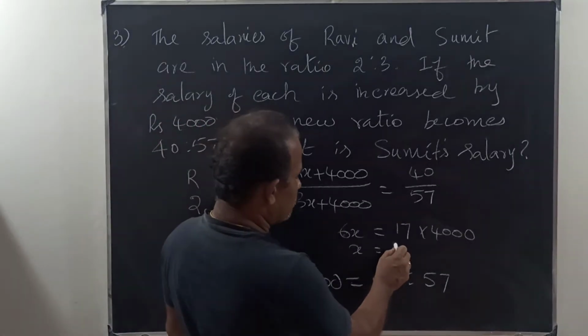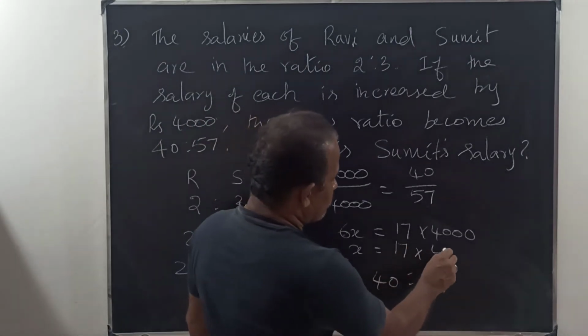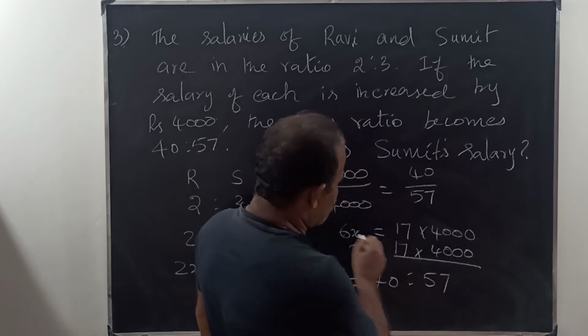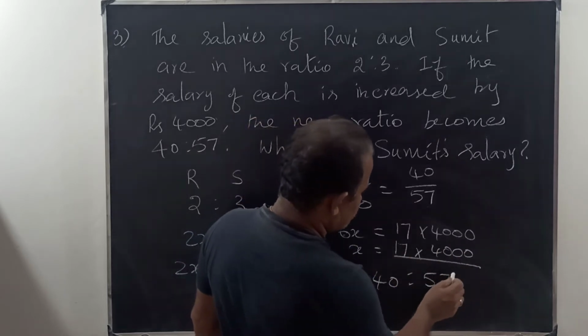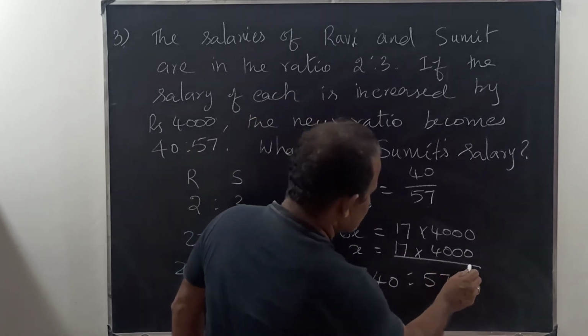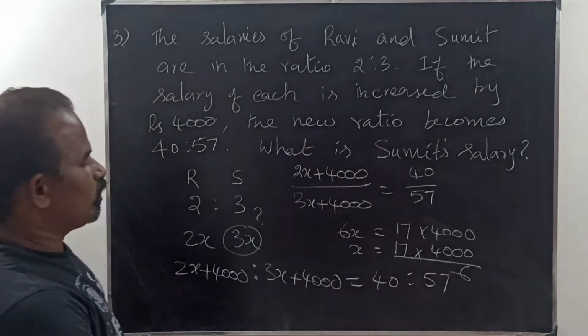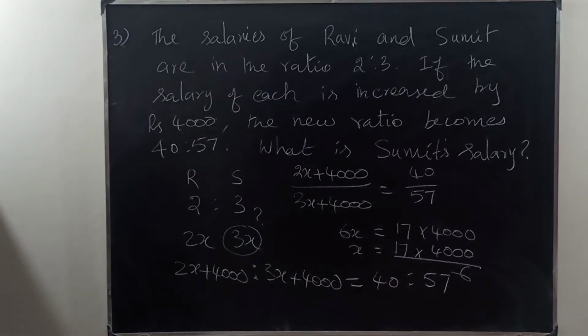Therefore x is equal to 17 into 4,000 divided by 6.